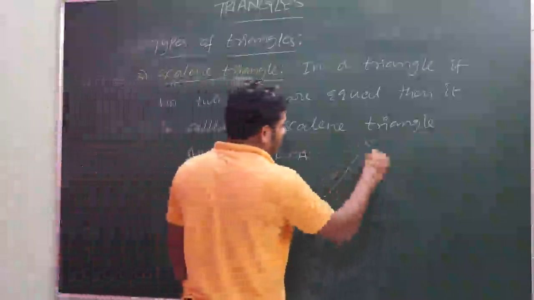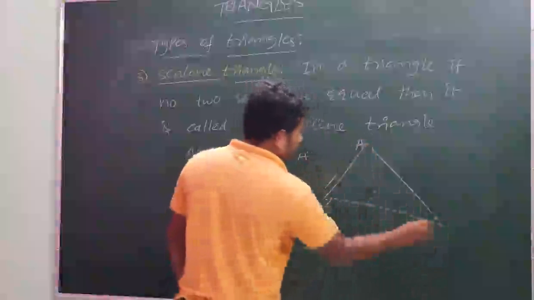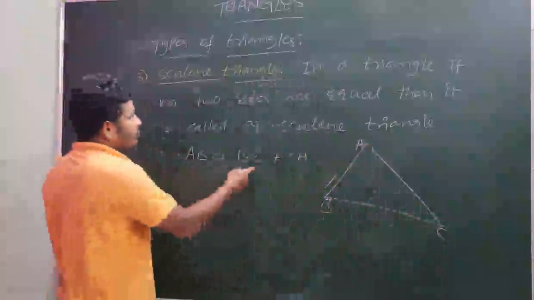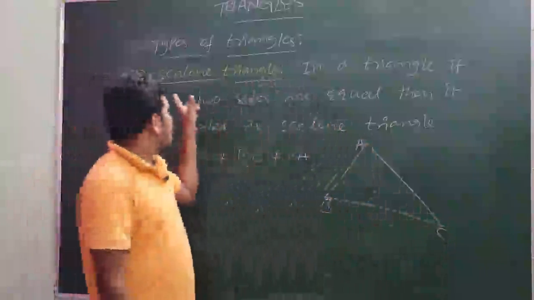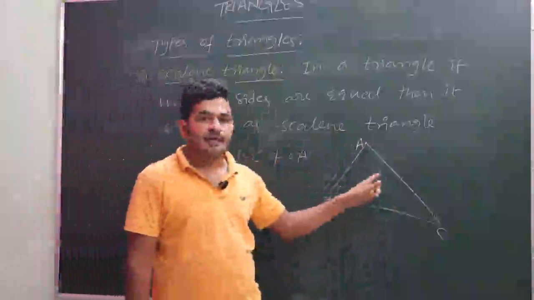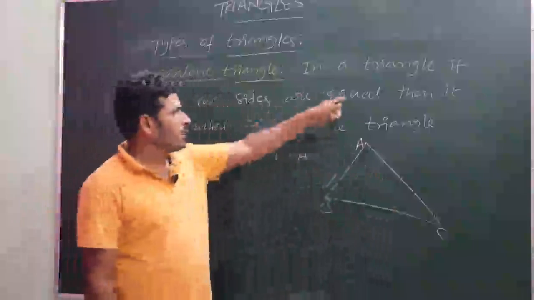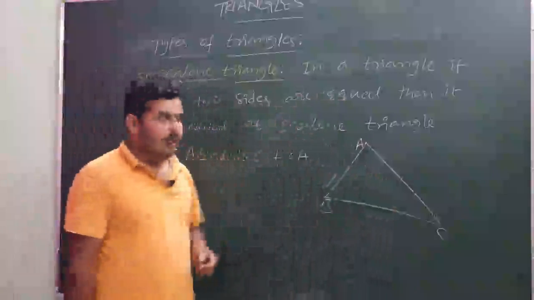So if you consider this as a ABC triangle, so AB not equals to BC not equals to CA. In that case, this triangle is called as scalene triangle. In scalene triangle, all three sides are in different lengths. So if no two sides are equal, then we will call the triangle as a scalene triangle.